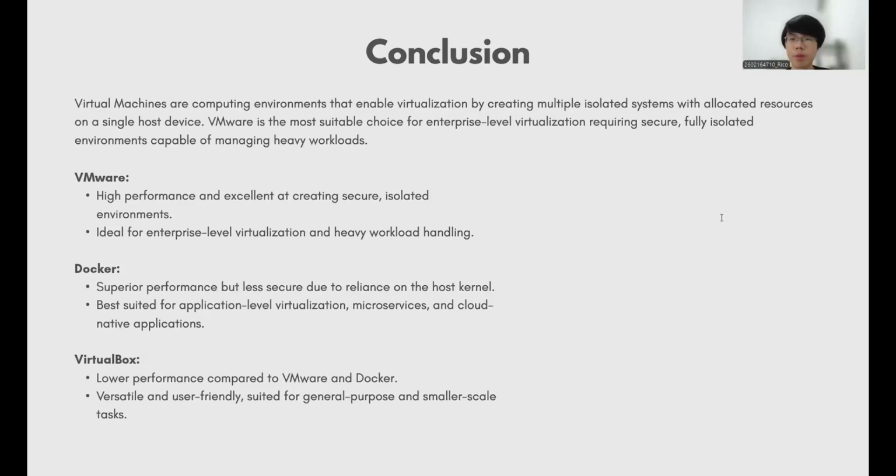Docker excels in terms of superior performance. However, it's less secure due to its reliance on a host kernel, making it best suited for application-level virtualization, microservices, and cloud-native applications. VirtualBox offers lower performance compared to both VMware and Docker, but remains versatile and user-friendly, making it a great option for general-purpose use and smaller-scale tasks.